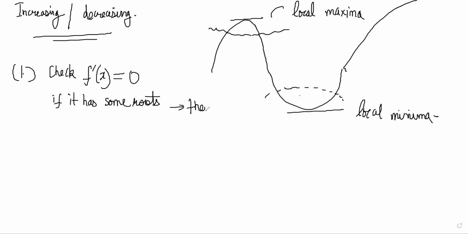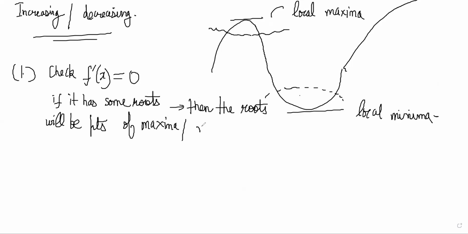Then those roots will be the points of maxima and minima. Now, which maxima and which minima? The local ones, obviously. They will be the points of local maxima and minima. We are not talking about absolute right now. We are not going to refer to absolute. So it's all local maxima, local minima only.